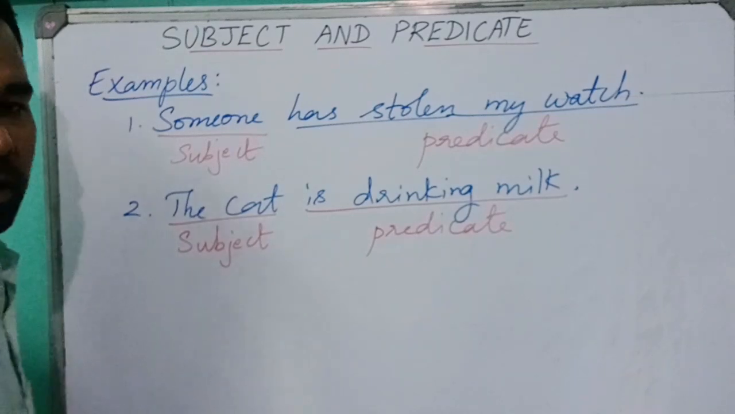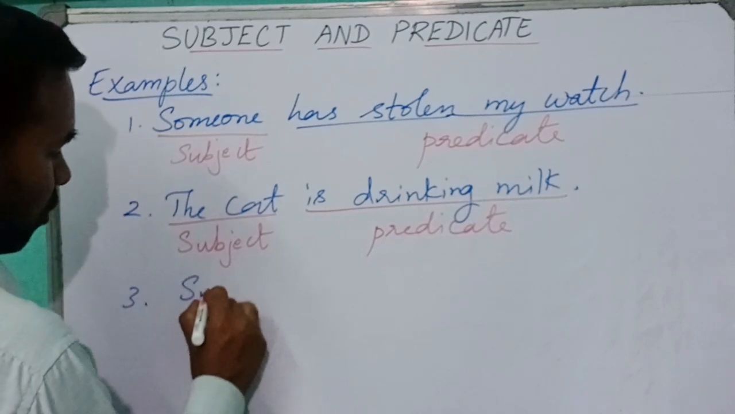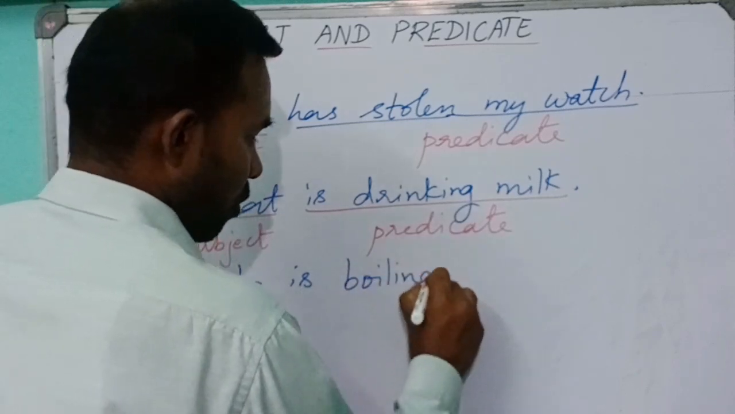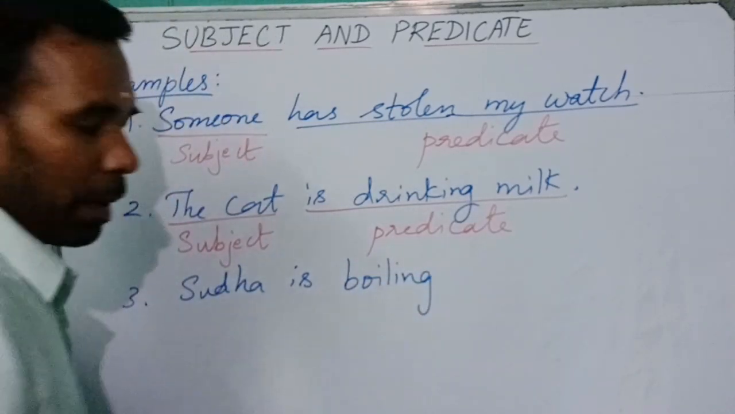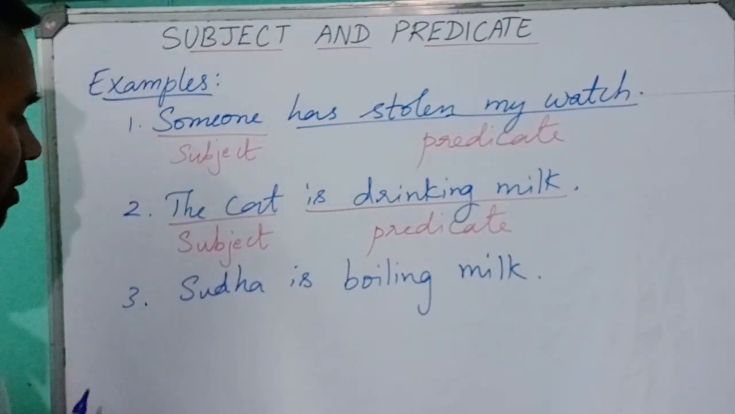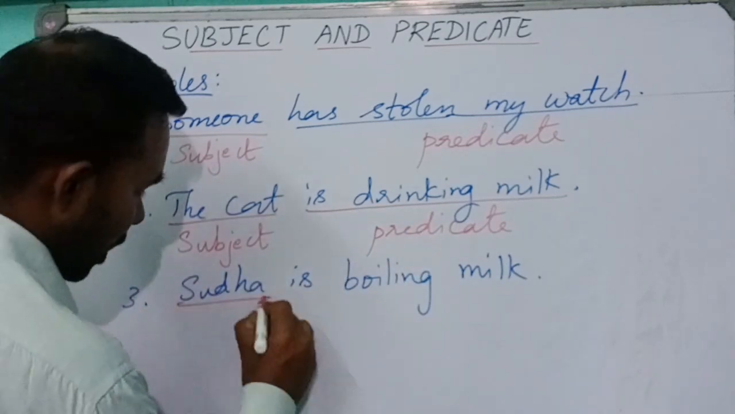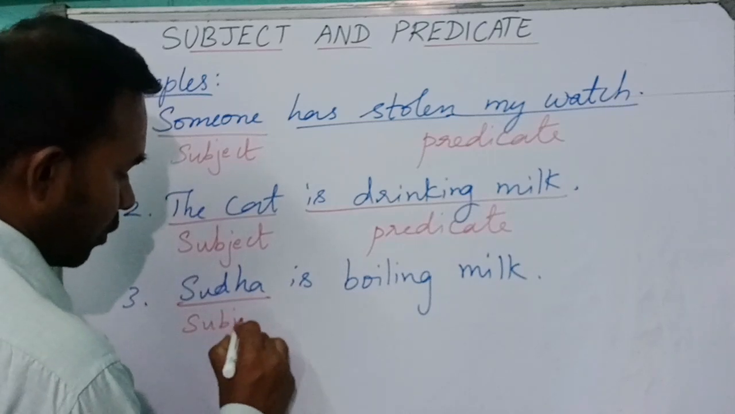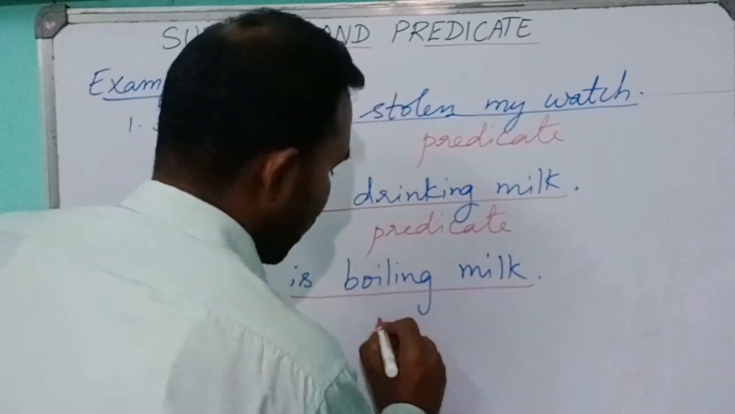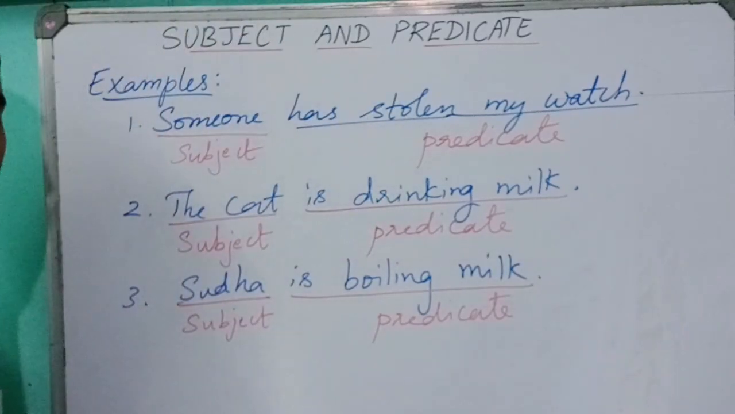Next, Sudha is boiling milk. In this sentence, who is boiling milk? Here the answer is Sudha. So Sudha is the subject. Is boiling is the verb, milk is an object. So all these come as the predicate.